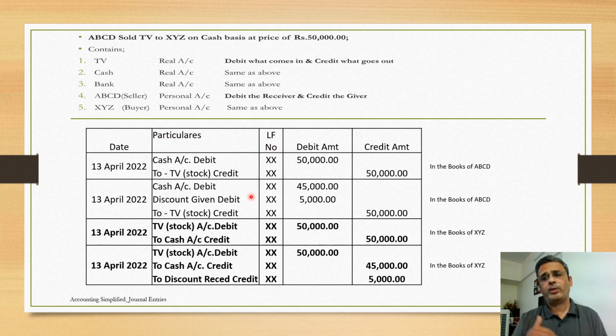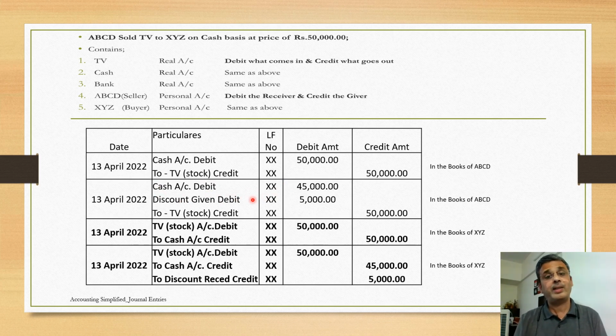Now let's come to a slightly more complex situation, where XYZ demands a discount. He is a friend of ABCD, so he says, give me some discount, and ABCD agrees to give a discount of 5,000 rupees to XYZ. Then what entry would get passed? Cash has come in, but this time the cash that has come in is 45,000 rupees. So in ABCD's books, he would debit cash account with 45,000 rupees, and he would also debit discount given with 5,000 rupees, because 5,000 rupees is a discount.